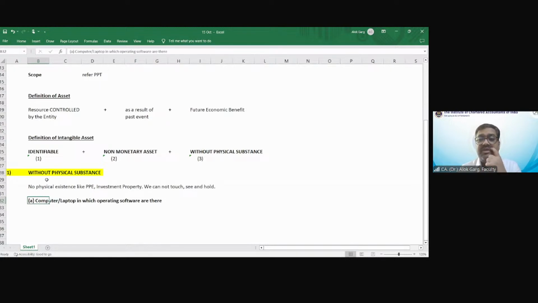In this laptop, there are some softwares like the operating system, Microsoft Windows, like I'm using MS Excel, right? So this MS Excel is an operating software. Now my question is, this MS Excel is a software, this operating system is a software, and the computer laptop is a physical asset, a PPE. My question to all of you is, in this case, computer and laptop in which operating software are there, do we need to split between the tangible asset and intangible asset for the purpose of recognition and measurement?